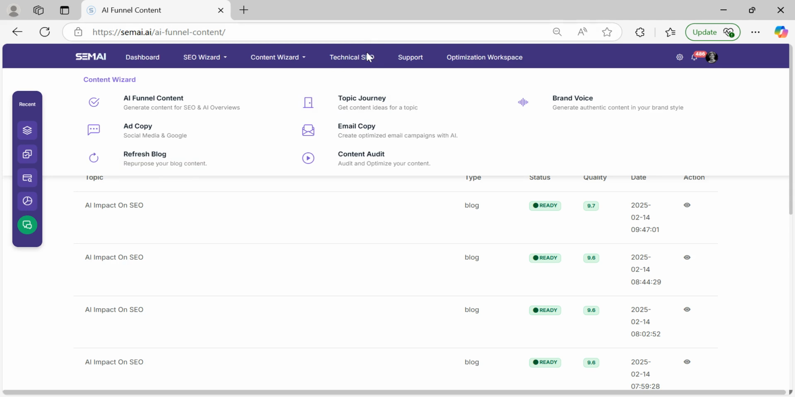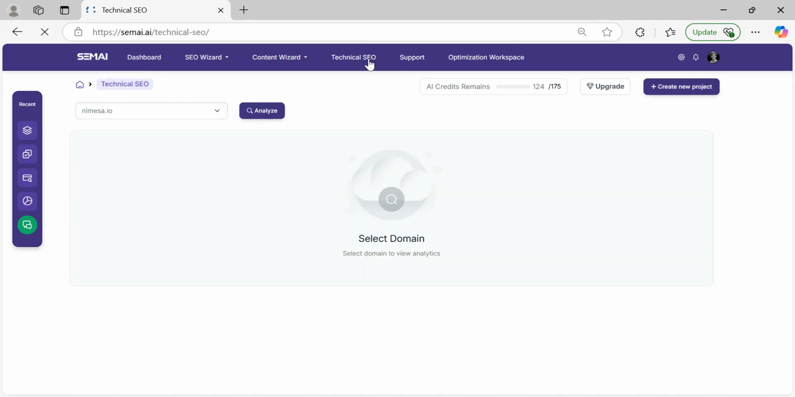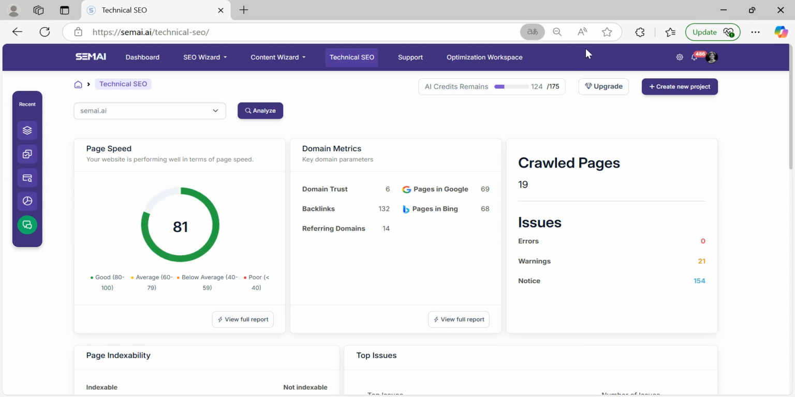Apart from that, you do have the technical SEO for each page, which you could look at to see how it can be improved, and what technical issues are plaguing your SEO strategy. So at a high level, this is what Semai does.